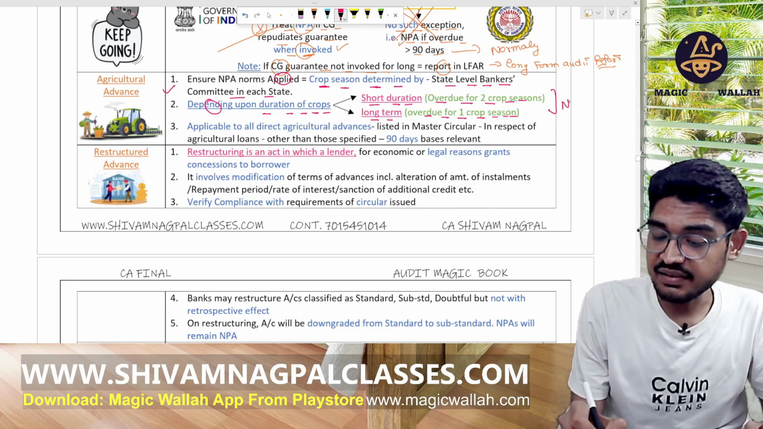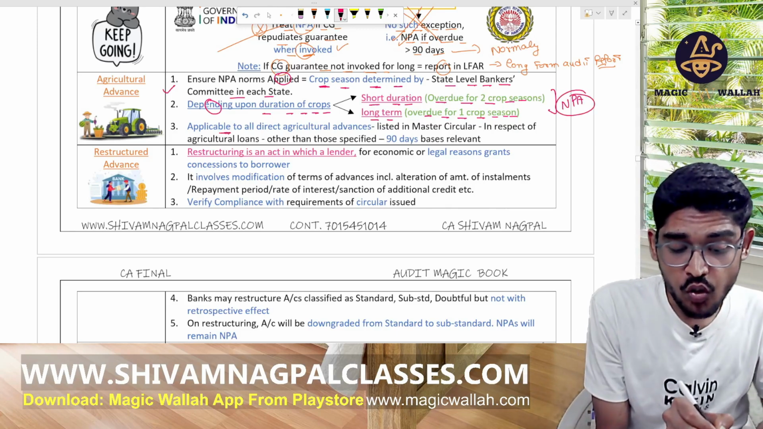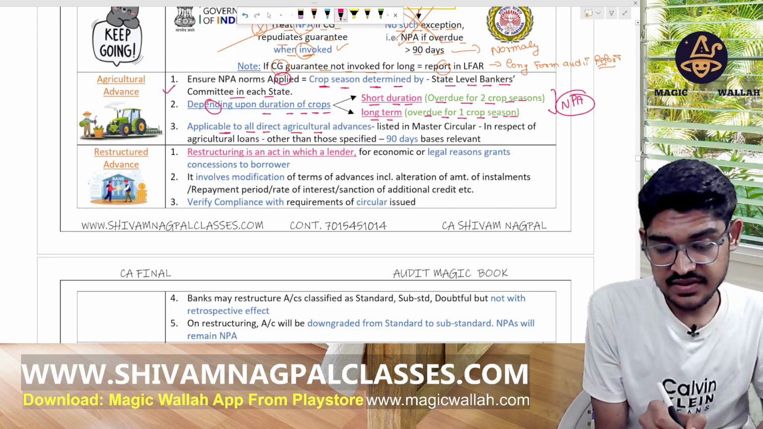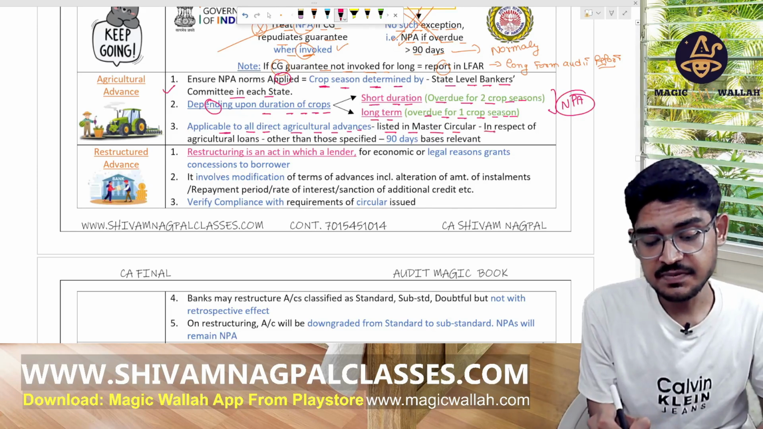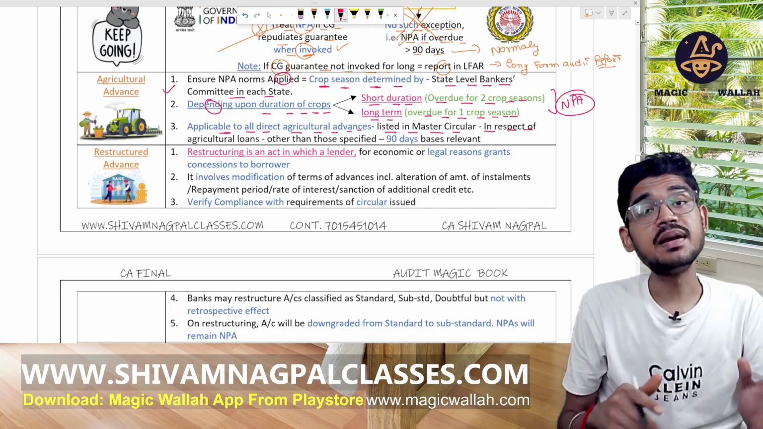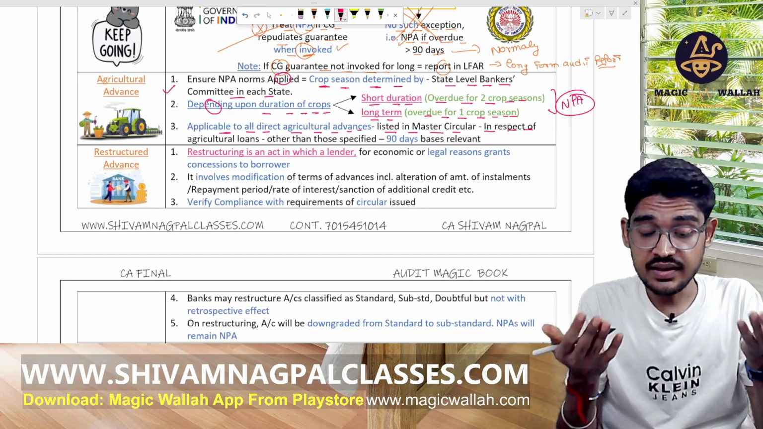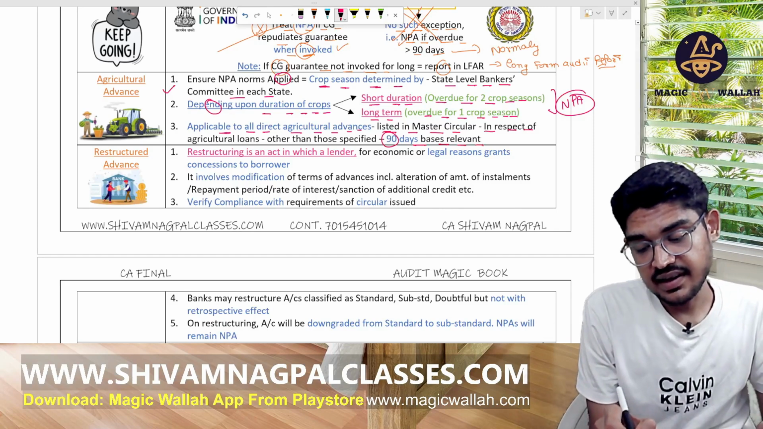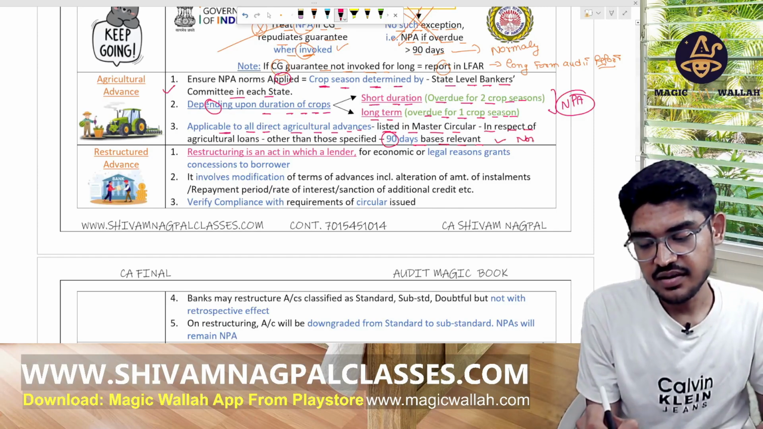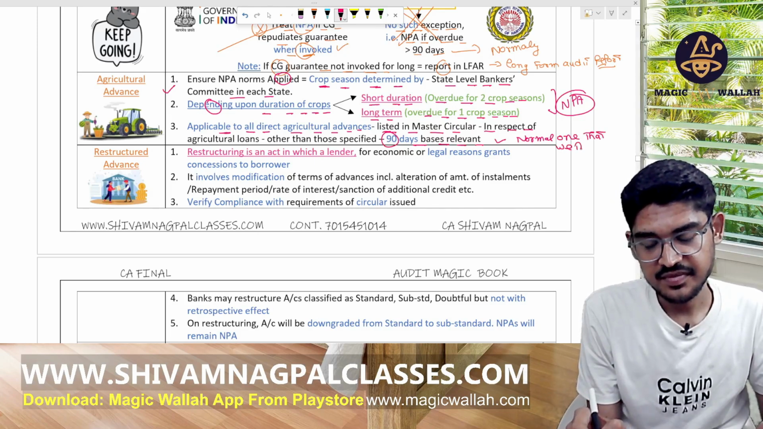Then classify as NPA. This applies to all the direct agriculture advances listed in the master circular in respect of agriculture loans. For the remaining loans, other than those not covered in the master circular, the normal 90 days rule that we applied is relevant, right? Okay.